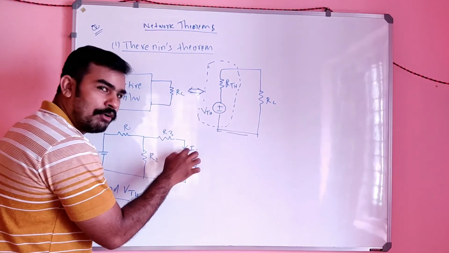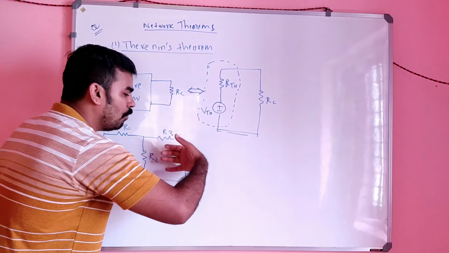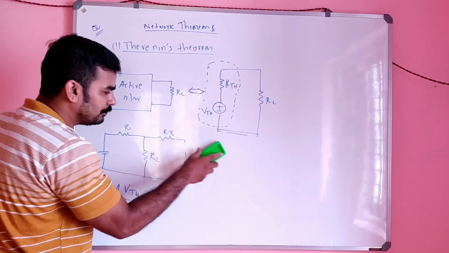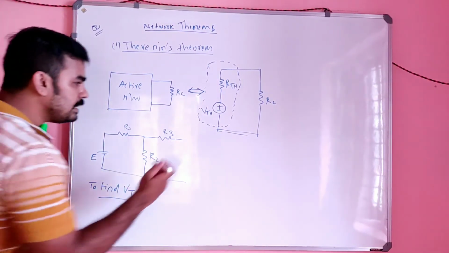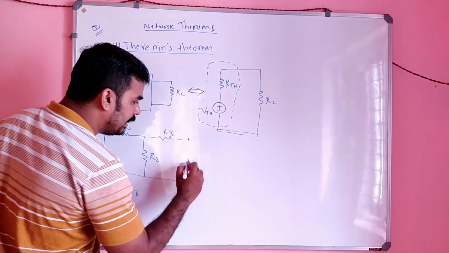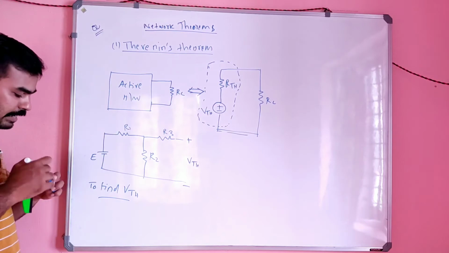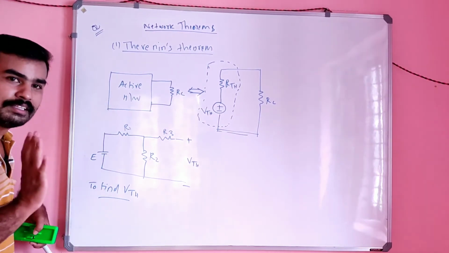Suppose this is the current you have to find now. So this branch is very important for us. You have to remove the load first. So that means I can remove the load now and find the voltage across that element. That is the first step to find the VThevenin.